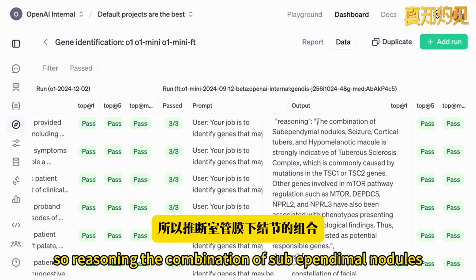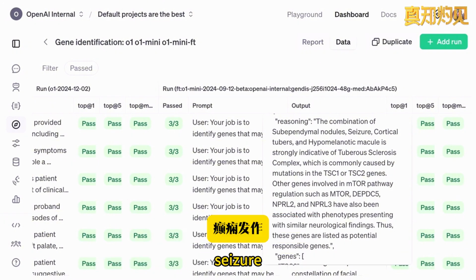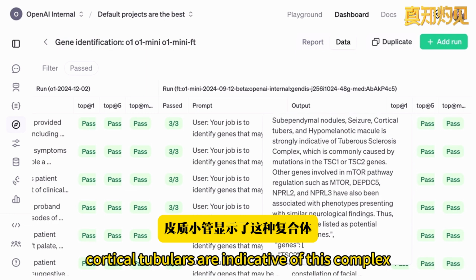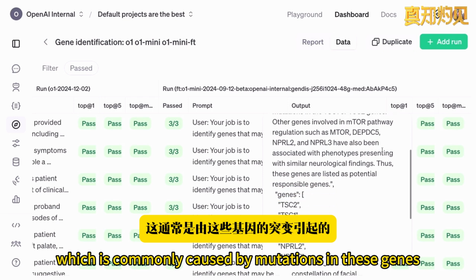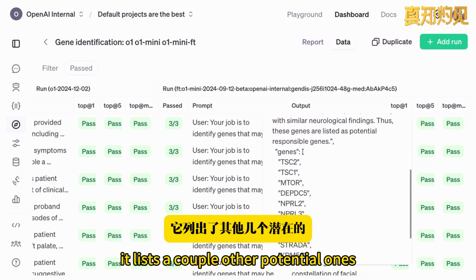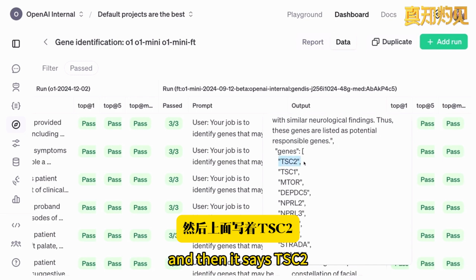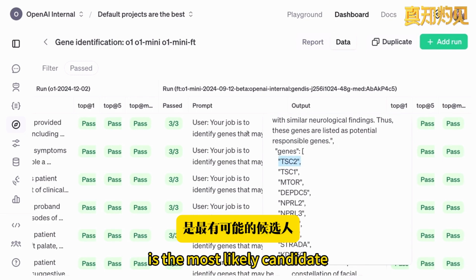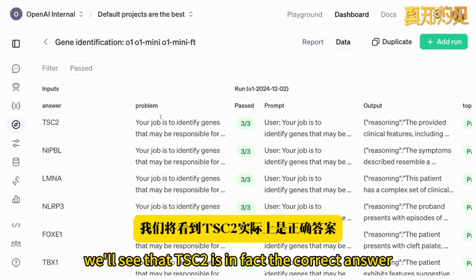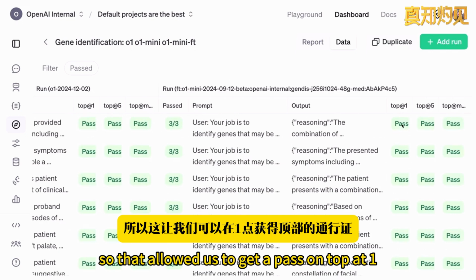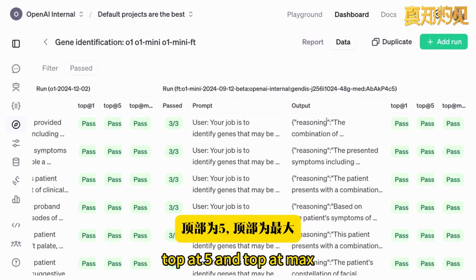So reasoning: the combination of subependymal nodules, seizure, and cortical tubers is indicative of this complex, which is commonly caused by mutations in these genes. It lists a couple other potential ones, and then it says TSC2 is the most likely candidate. And if we scroll back over to our answer, we'll see that TSC2 is in fact the correct answer. So that allowed us to get a pass on top at 1, top at 5, and top at max.